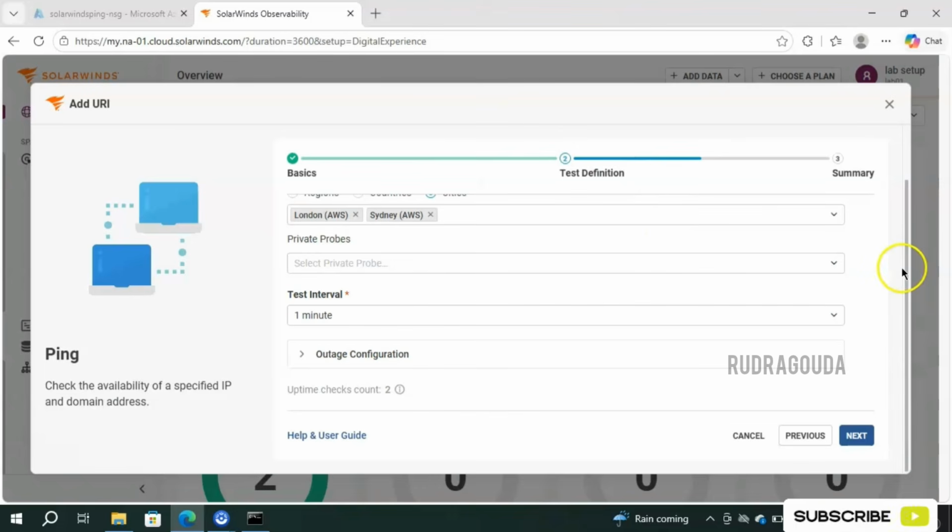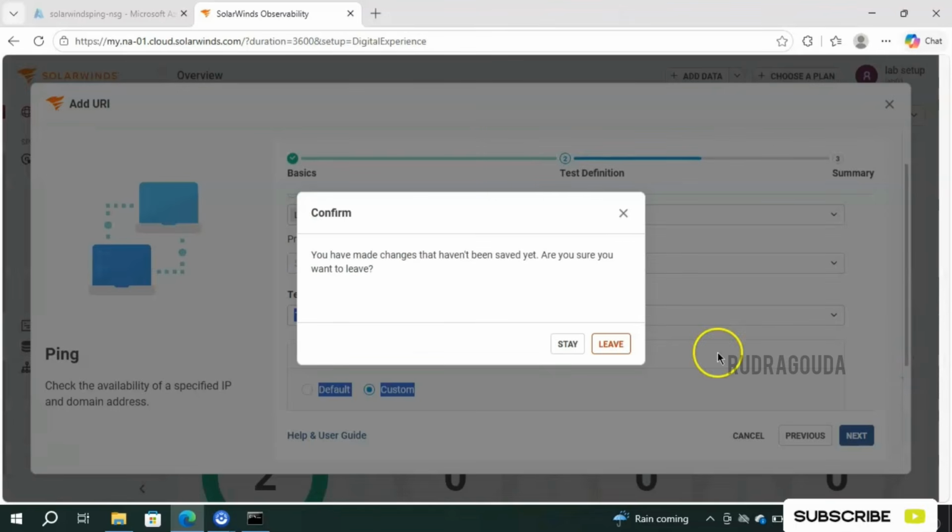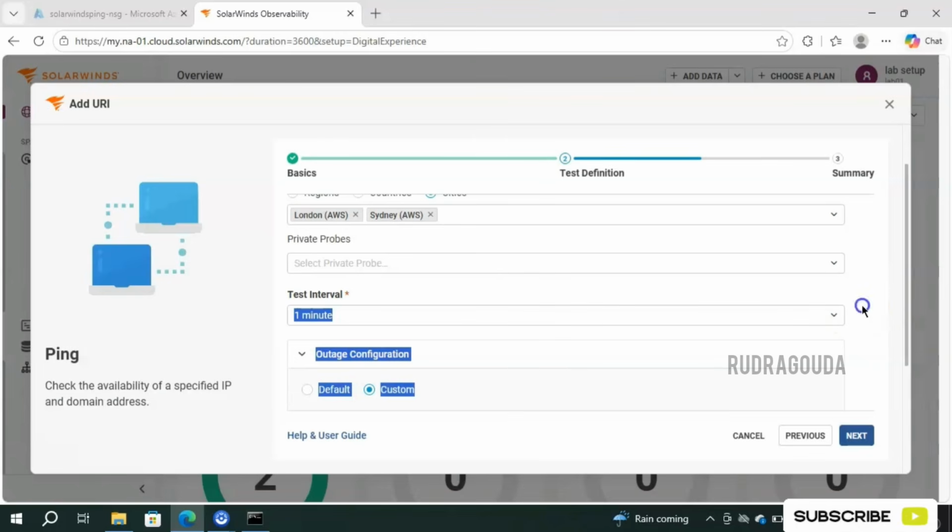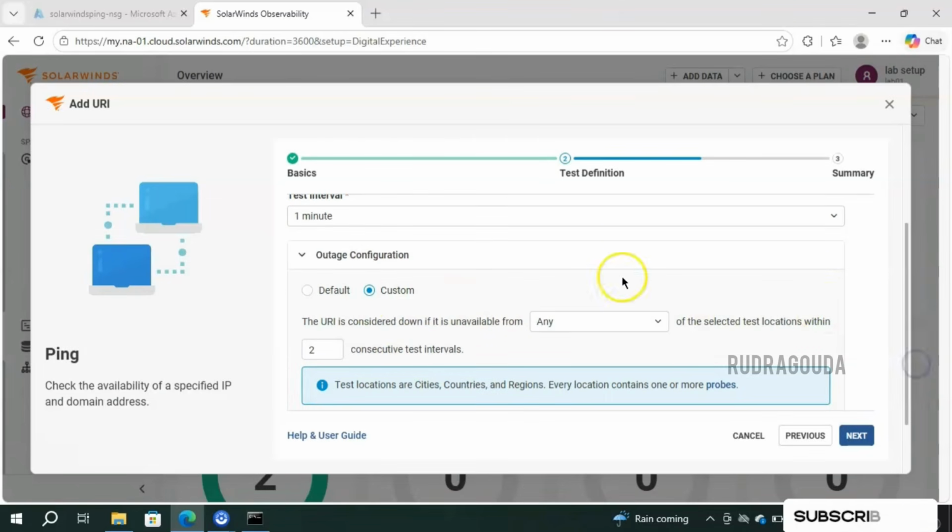Suppose you want to make some modification instead of going with this default option. In that case, go for the custom option. Let me click on stay and scroll down. Instead of the default, in the custom it has provided some options for us to modify the data.